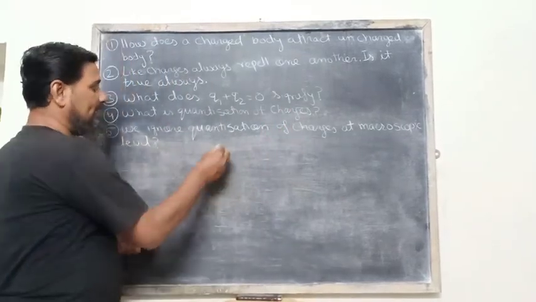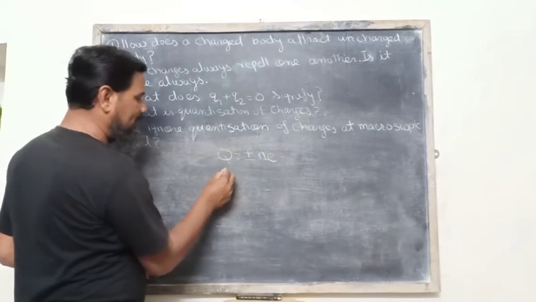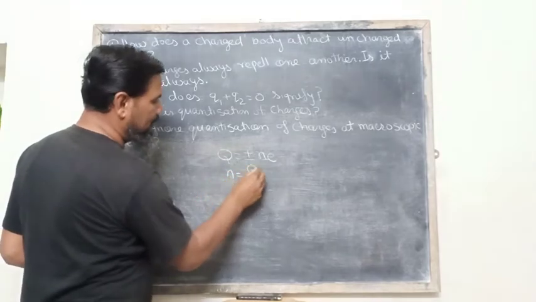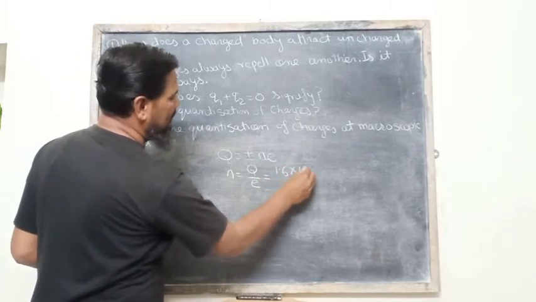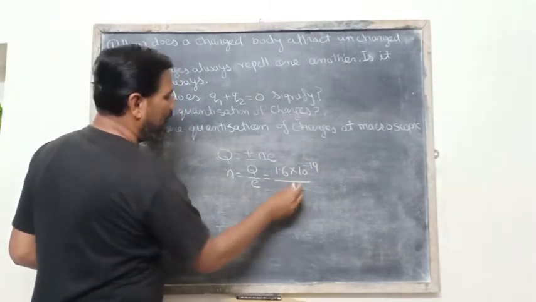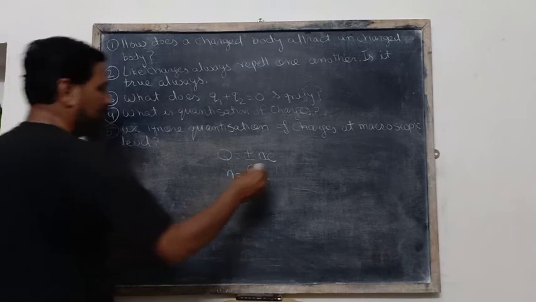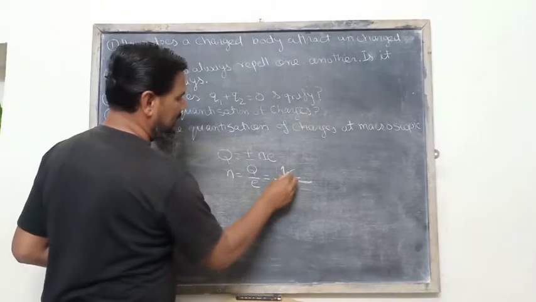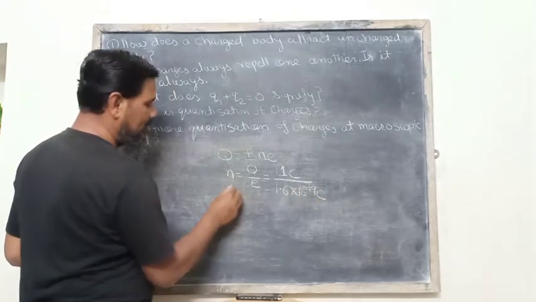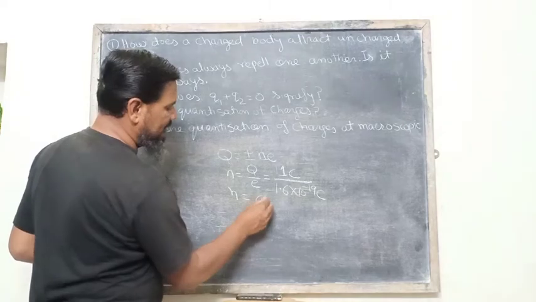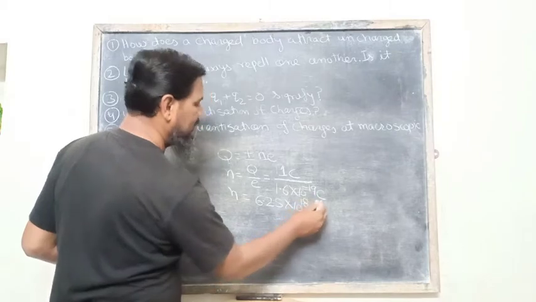And we all know that Q is equal to plus minus NE. If we consider 1 coulomb charge, then N is equal to Q by E. The value of Q is 1 coulomb, upon 1 electronic charge, which is 1.6 into 10 raised to the power minus 19 coulomb. The number of corresponding electrons will be 6.25 into 10 raised to the power 18